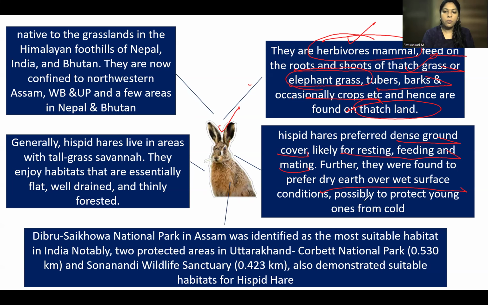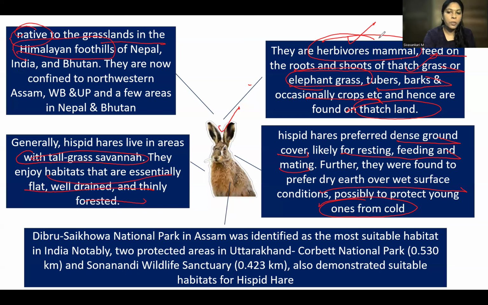They like it because they have to protect the young ones from the cold. And they are found mostly in the tall grasses. I already told you they prefer thick grass covers. So tall grass savannas they will be found. They enjoy habitat that is essentially flat, well drained, thinly forested. This is the same type of habitat, only it has been described differently. I have taken from various sources. That is why I have given every perspective, every angle. Anyway, it comes in the exams, you should know how to tackle it. Then this particular species is native to the grasslands in the Himalayan foothills. This point is very important.